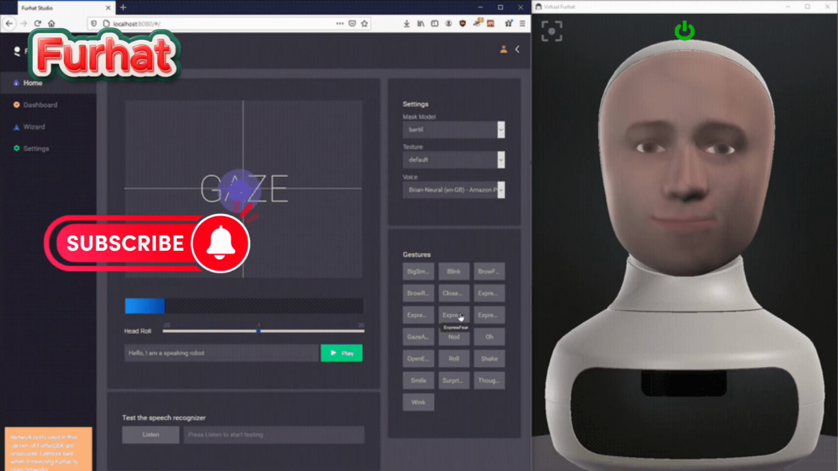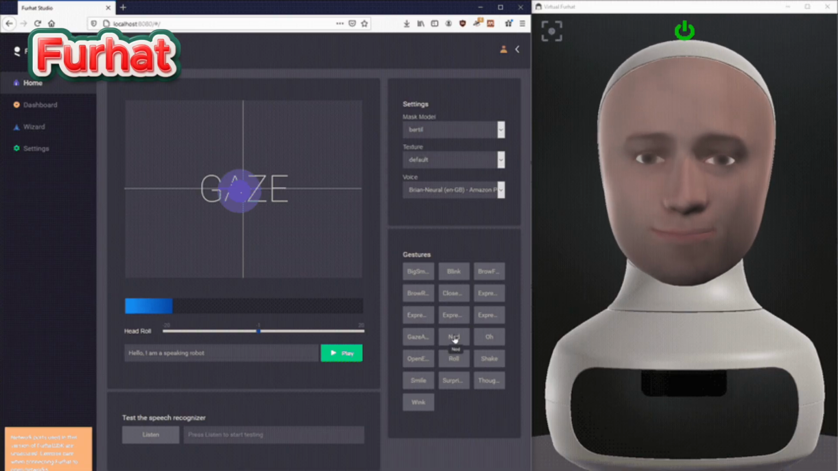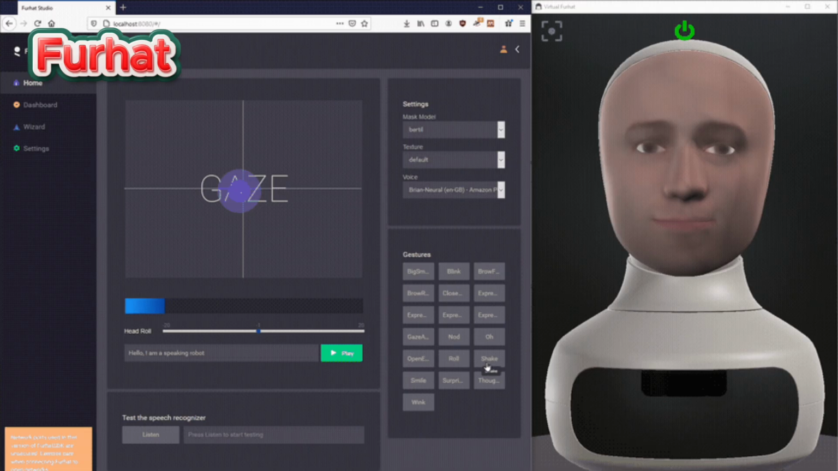Furhat has speech recognition limitations. It may struggle in noisy environments or with complex accents. It can misinterpret phrases, requiring fine-tuning for certain applications.